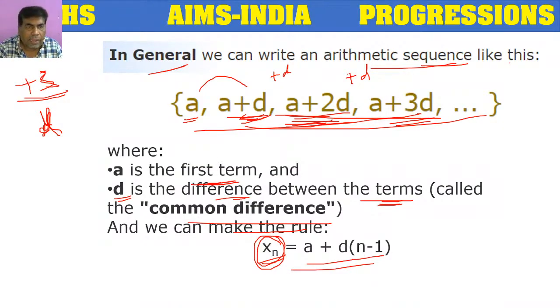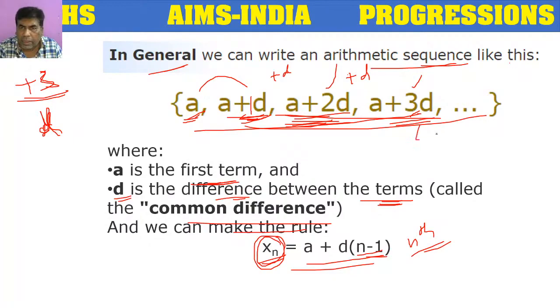Because in the first term we don't have d, in the second we have 1d, in the third term we have 2d, in the fourth term we have 3d. Like that, in the nth term we have to take one less than n.